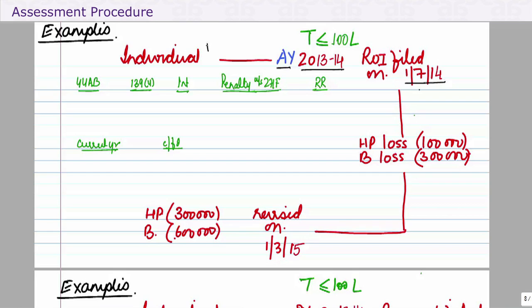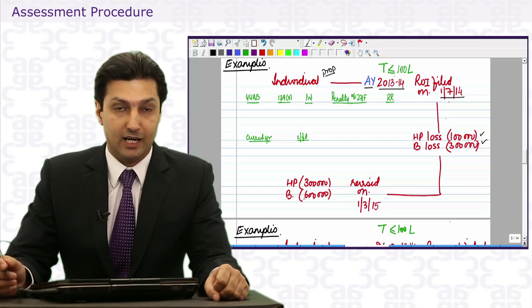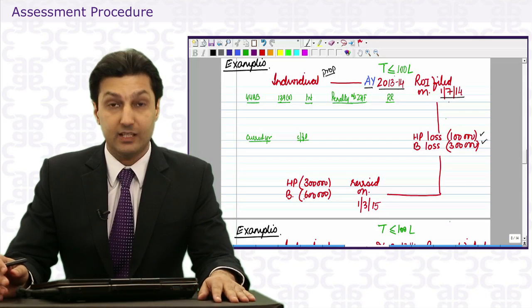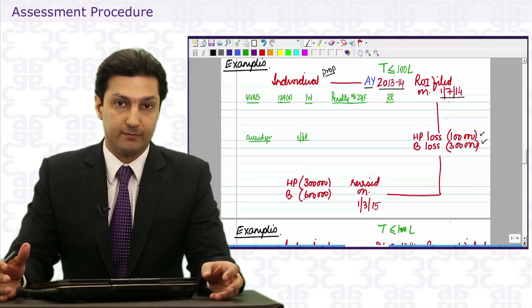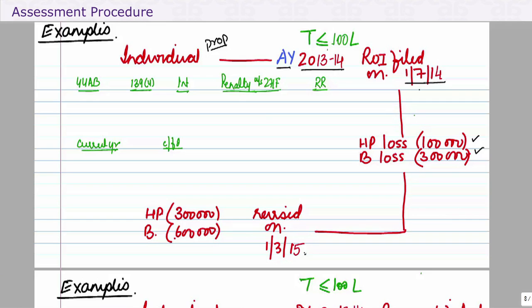He is doing business. It's a proprietary concern. His turnover is less than or equal to 100 lakhs. In the return, he furnishes a loss: house property 1 lakh and business 3 lakhs. He then discovers that there is a mistake. He revises the return on 1/3/15 by disclosing the losses as 3 lakhs and 6 lakhs.